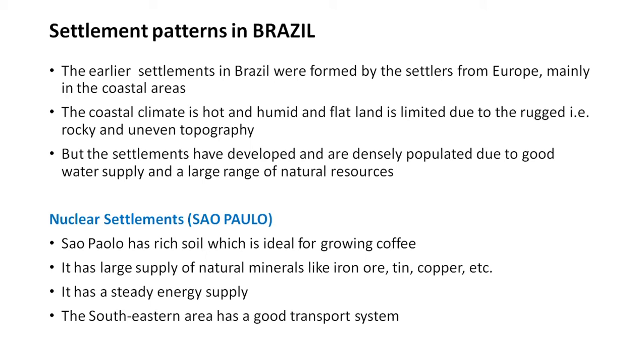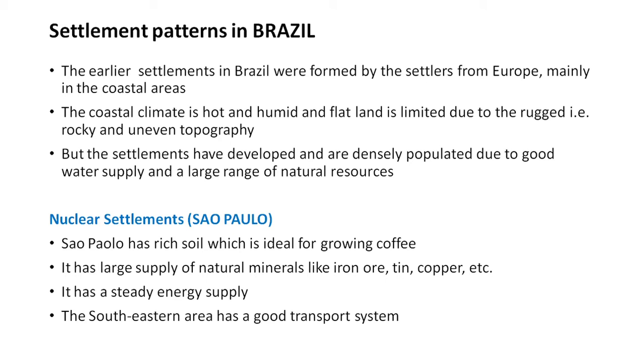Let us learn about the settlement patterns in Brazil. The earlier settlements in Brazil were formed by the settlers of Europe, mainly in the coastal areas. The coastal climate is hot and humid, and flat land is limited due to the rugged, that is, rocky or uneven topography. But the settlements have developed and are densely populated due to good water supply and a large range of natural resources.